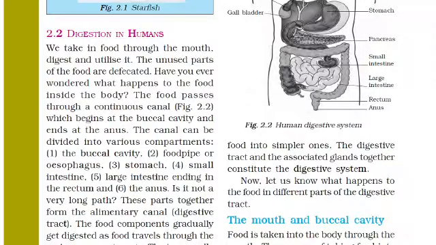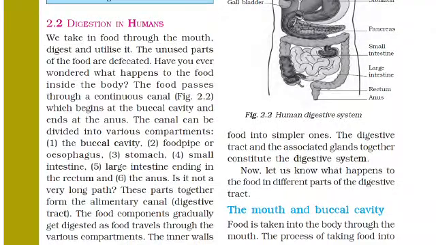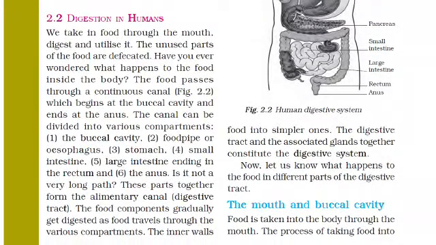So again I will tell you that the various compartments in this canal are the buccal cavity, food pipe, also known as esophagus, then stomach, then small intestine, then large intestine, which ends in the rectum, and the last part, that is the anus. So you have to make this diagram.